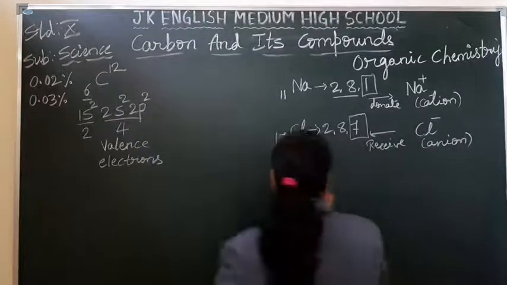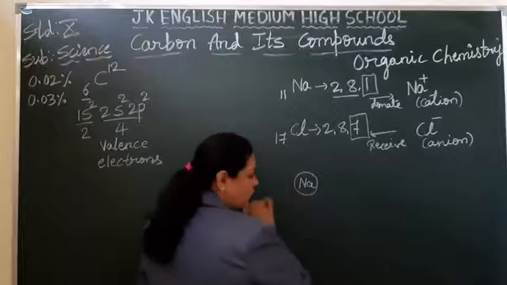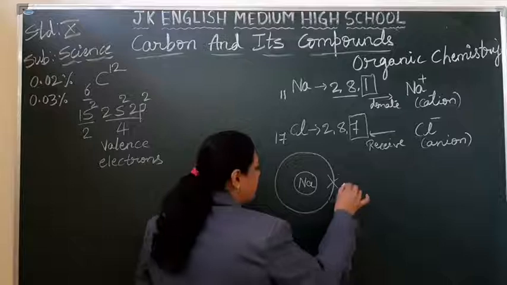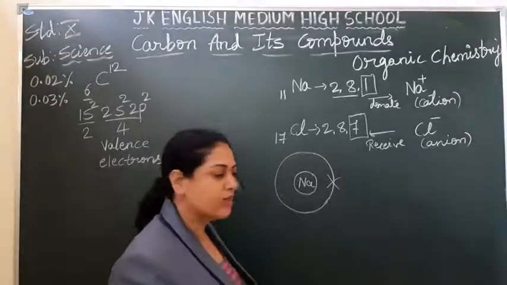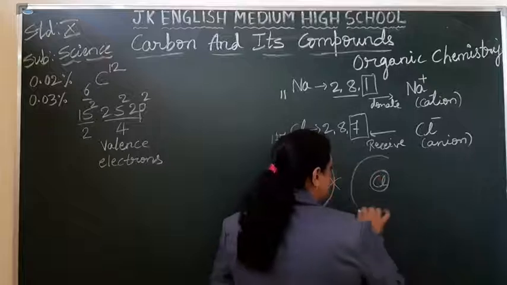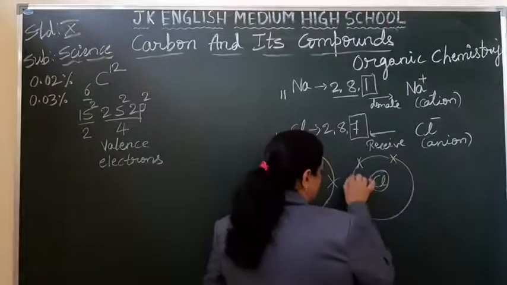If I write the atomic structure of sodium now, this is the nucleus of the sodium, this is the outermost shell with the one electron, right? Similarly for chlorine, this is the nucleus, this is the outermost shell with the 7 electrons.